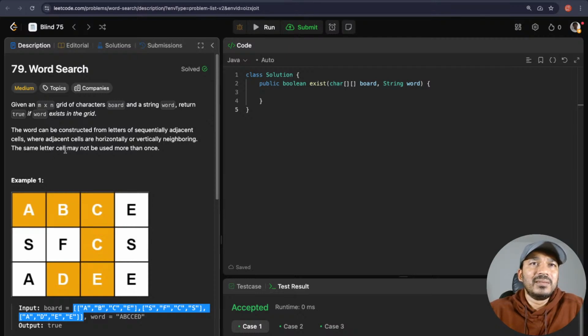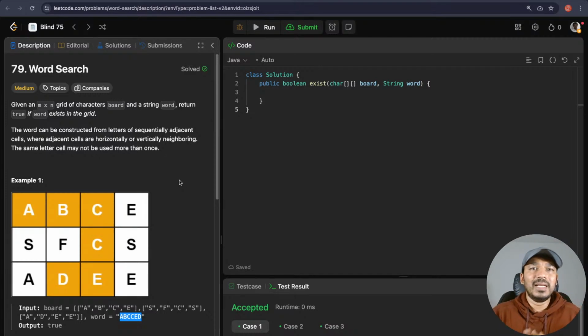Okay, the same letter cell may not be used more than once. Like, let's say if it is A, B, C, C, E, D, that's the word, right? We couldn't have used the same letter multiple times. We have 2 C's explicitly. We need to have 2 C's explicitly in order to make that word.